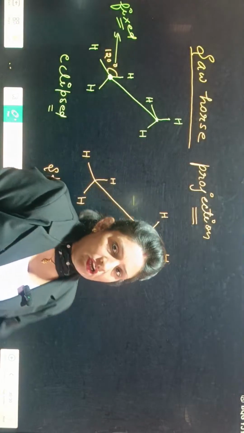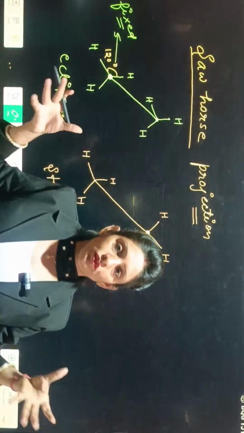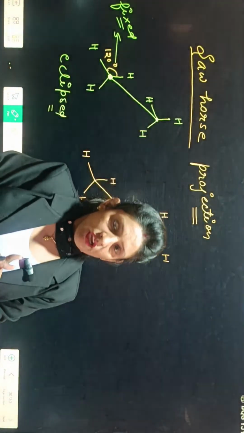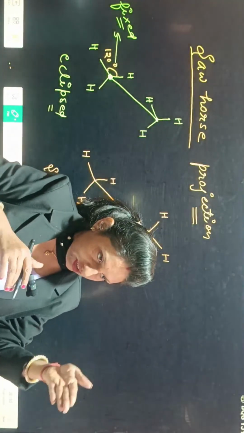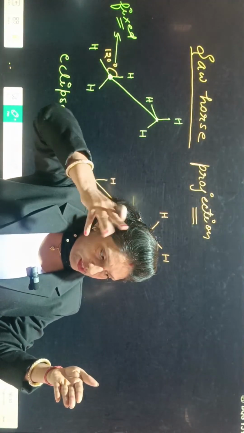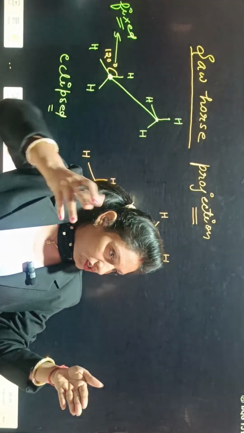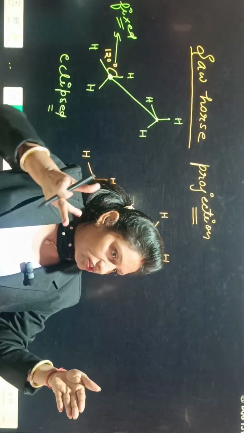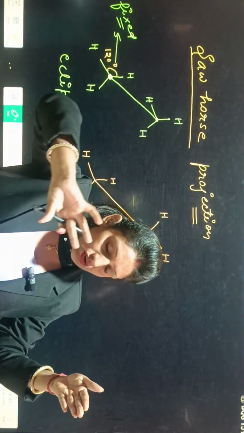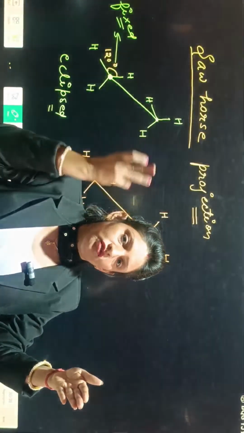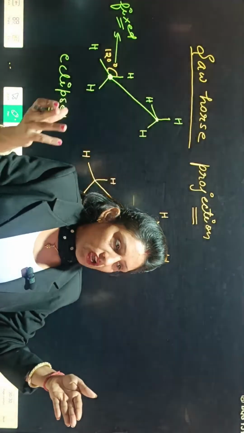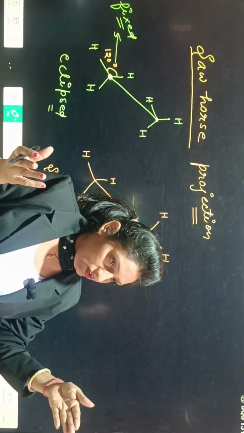Conformers means in alkane there is a carbon to carbon single bond, and one carbon is fixed there. The other carbon can rotate around the axis of the carbon to carbon single bond. During rotation, some special arrangements we will get, and those are known as conformers.